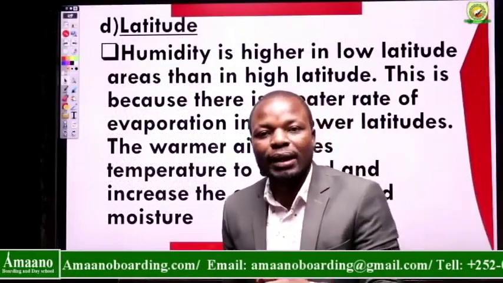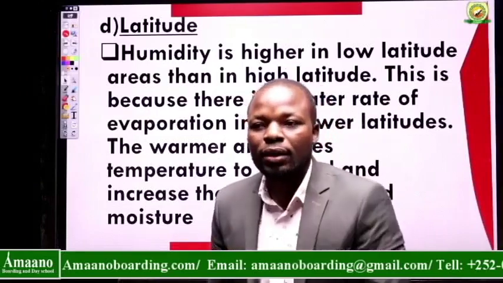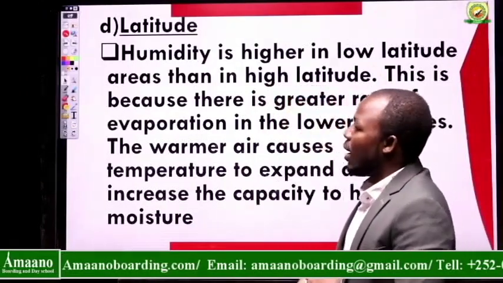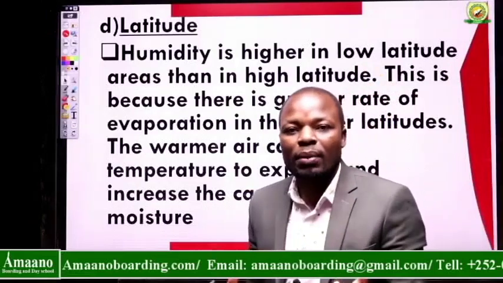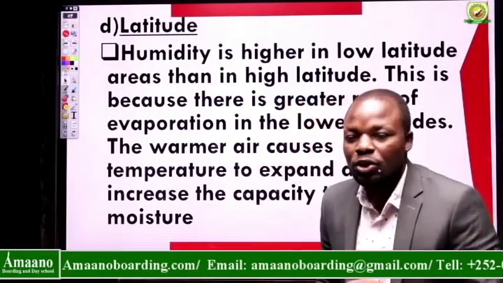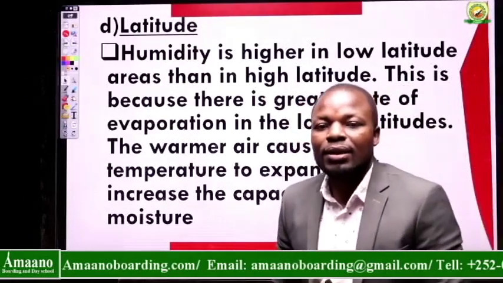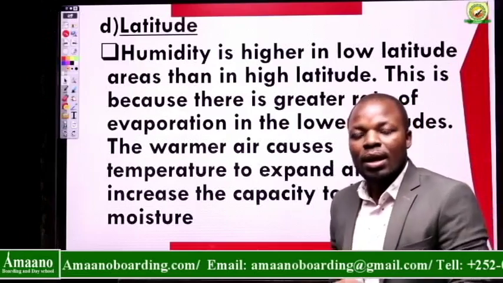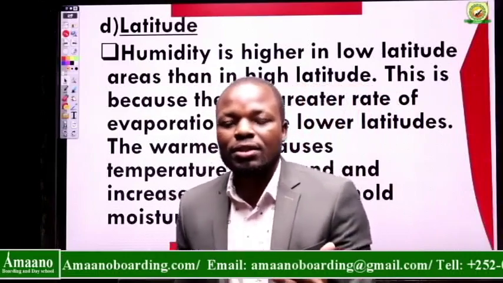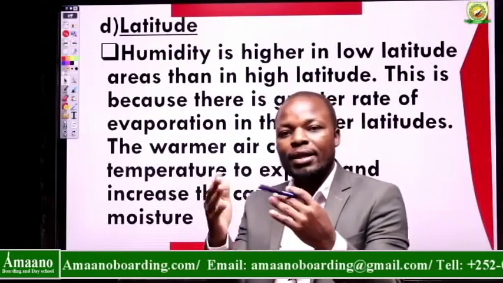And you know very well that the main latitude that subdivides the northern hemisphere and southern hemisphere across the globe is the equator. So this means that places that are far away from the equator have high latitude, or we refer to them as high latitude. Equator is known to be low latitude. Now, this is how it affects humidity. Humidity is higher in low latitude areas than high latitude areas. Areas near the equator, air is warmed up faster than it is to the other sides or to the other poles. So that means that where the air is warmed quickly,